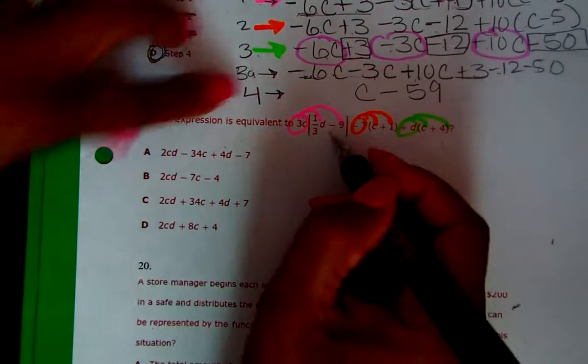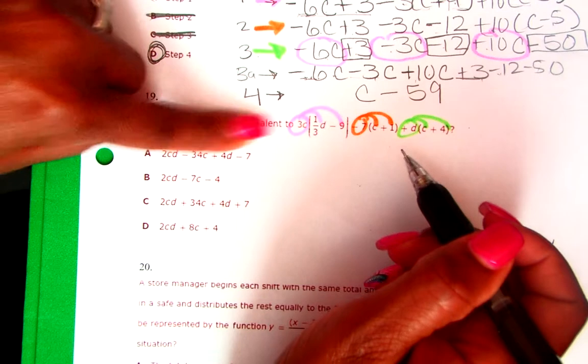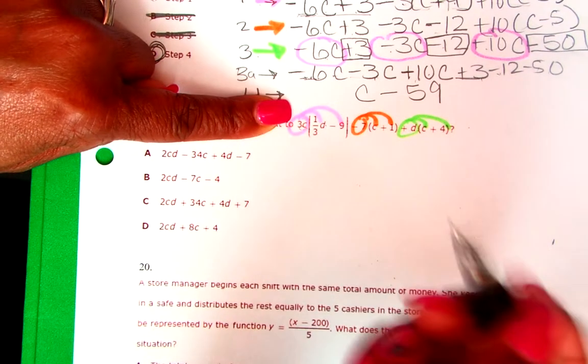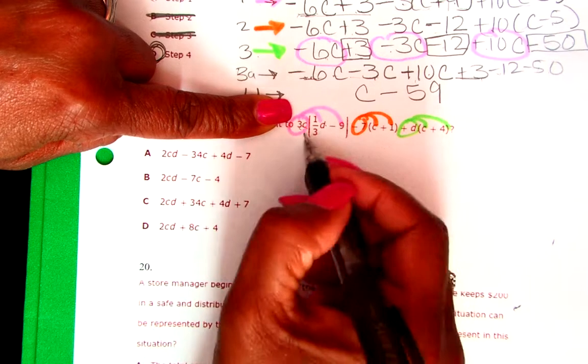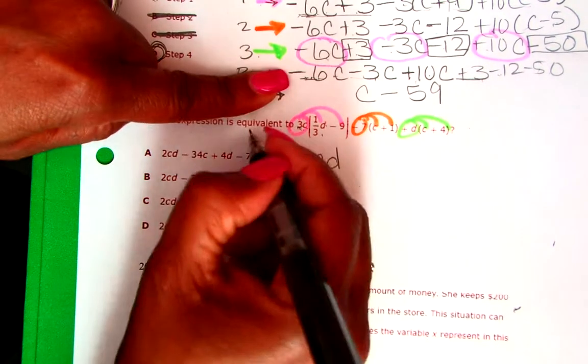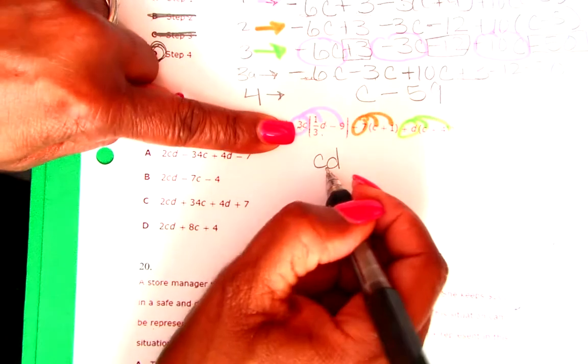Okay. Here we go. We got 3C times 1/3 D. So let me look at the number. I know I'm going to have a CD. 3 times 1/3, 3 comes out, there's just 1. So you just have CD.